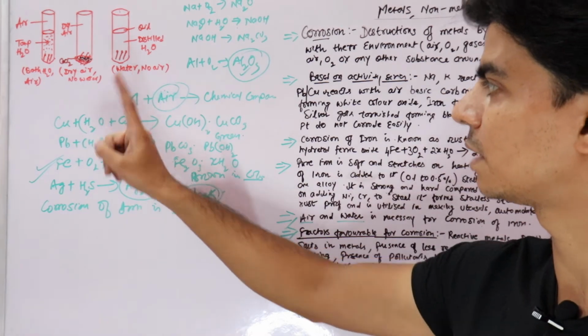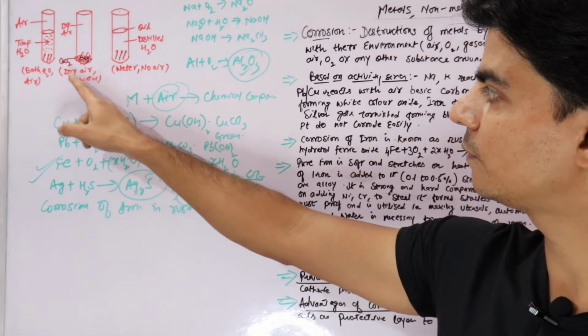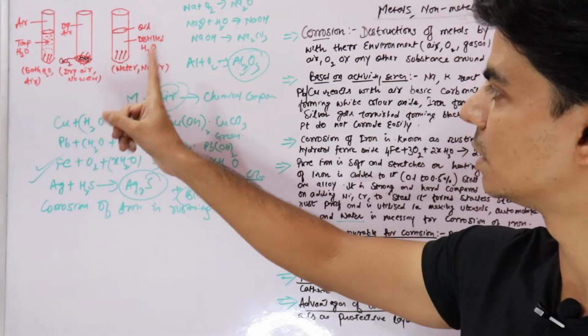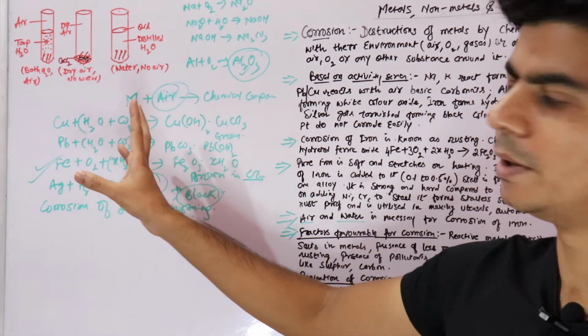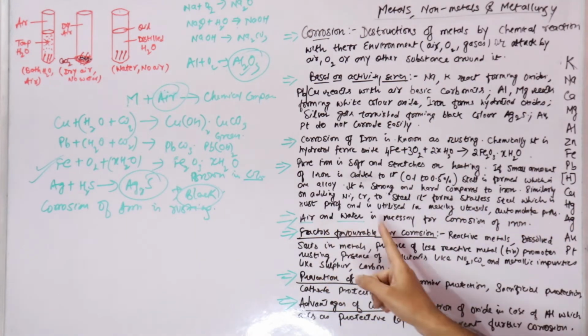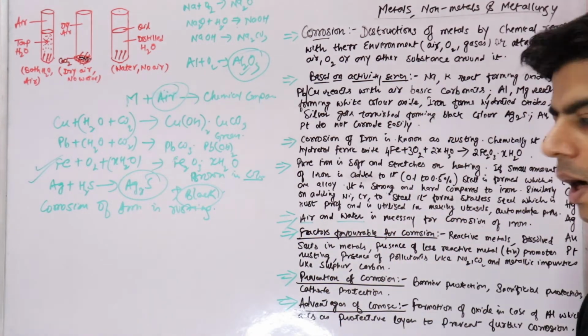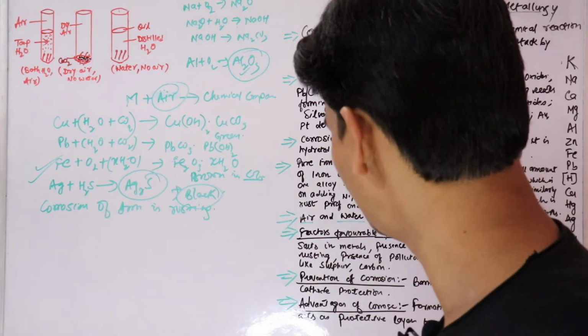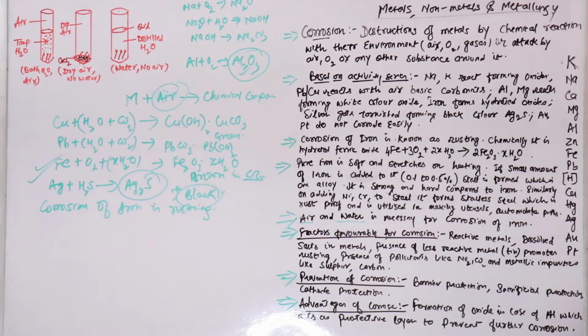These 2 won't rust, because in the second one we have air but no water, and in the third one we have water but no air. So this proves that air and water are necessary for corrosion of iron. This is a simple experiment, you can go through it.